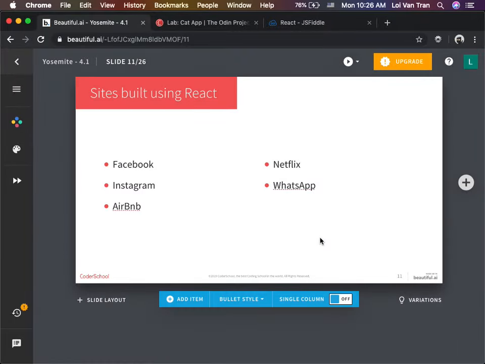Okay, so here are some of the sites that are built using React. We got Facebook, Instagram, Airbnb, Netflix, WhatsApp. Facebook made it, right? Facebook and Instagram, WhatsApp are all one company. I know, but these are so. The main point of showing you guys this is scalable, and some of the best engineers in the world have built this for us. Okay, they got an army of people at Facebook. All they do is go to work every single day and think about how they can make React better. Okay, there's an army of engineers there.